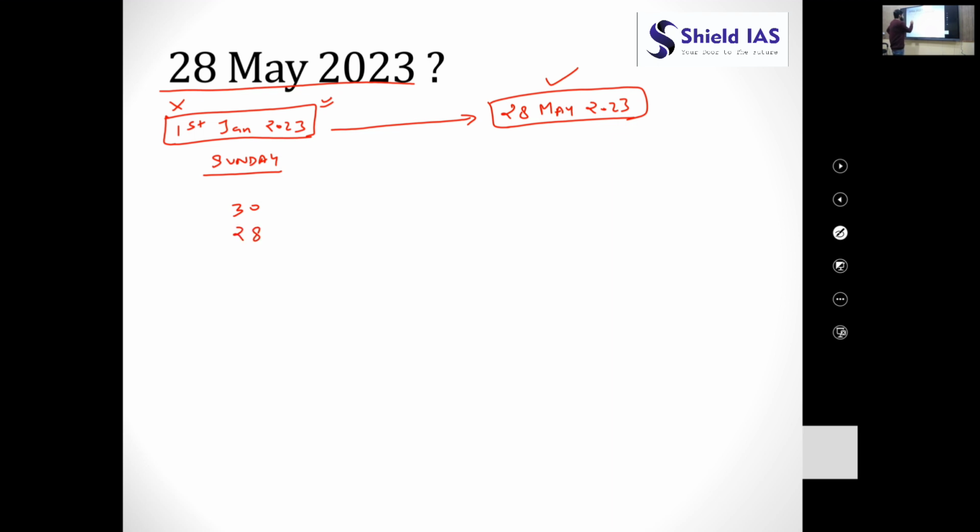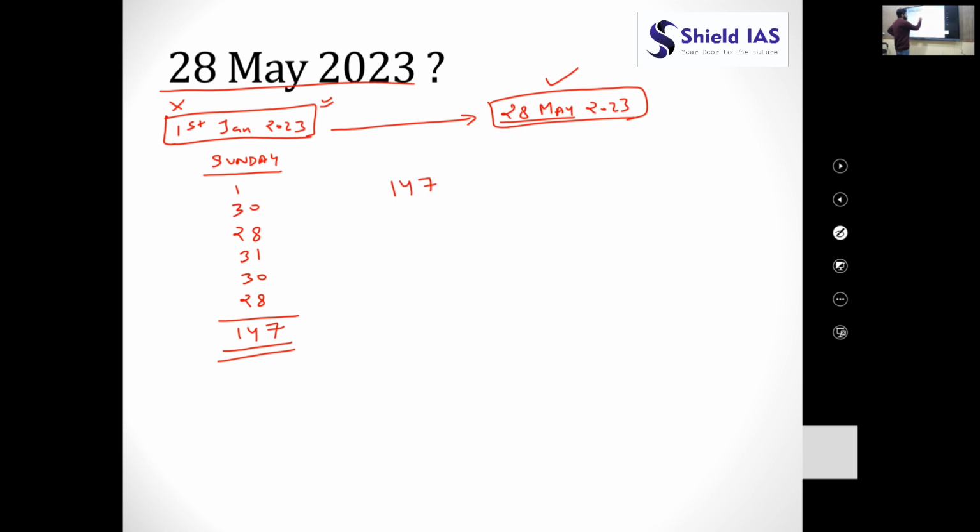Then in February it is 28 days, in March 31 days, in April 30 days. May will not take 31 days because we have to go only till 20th May 2023, so we will only add 20 days. If you calculate this, the total number of days comes out to be 147.